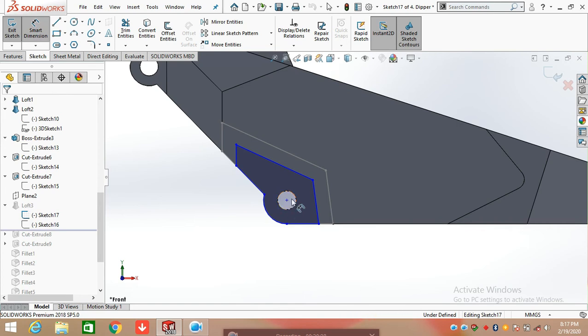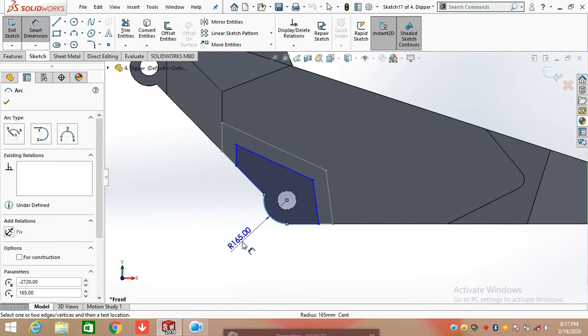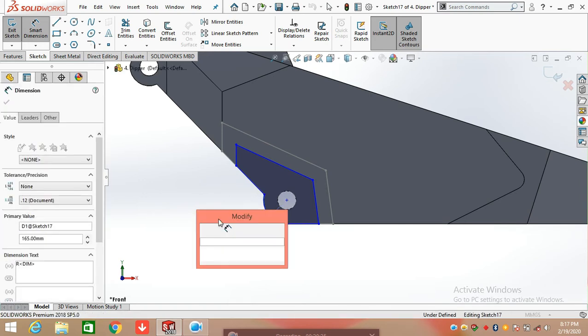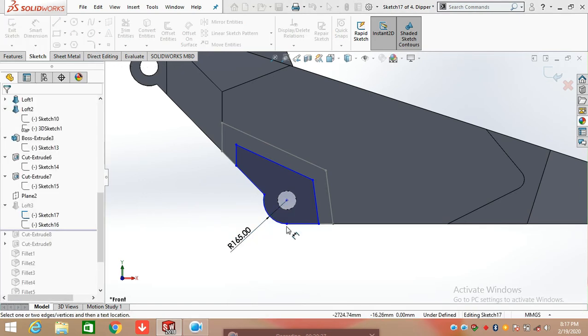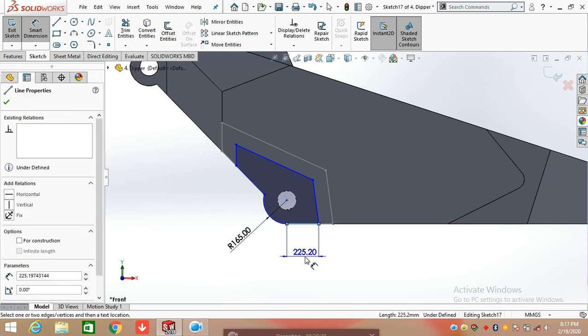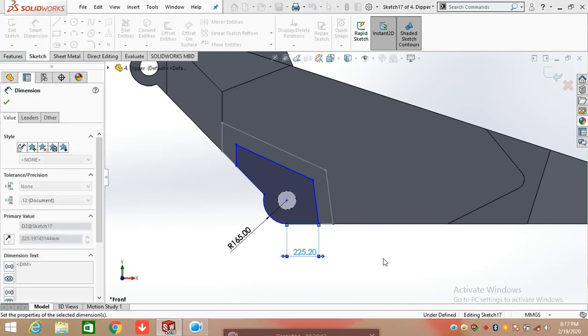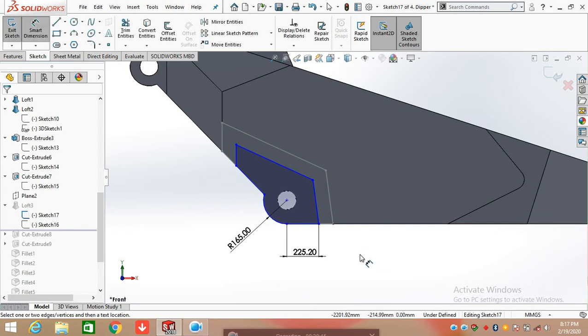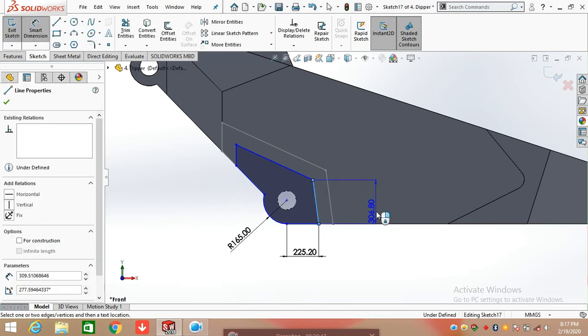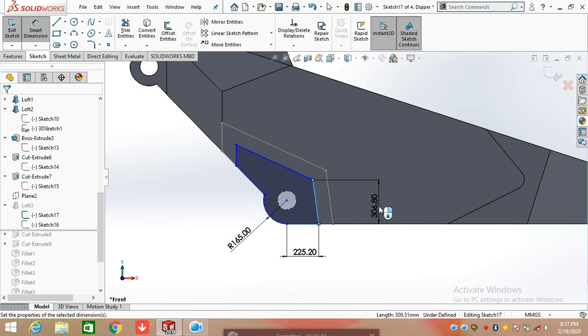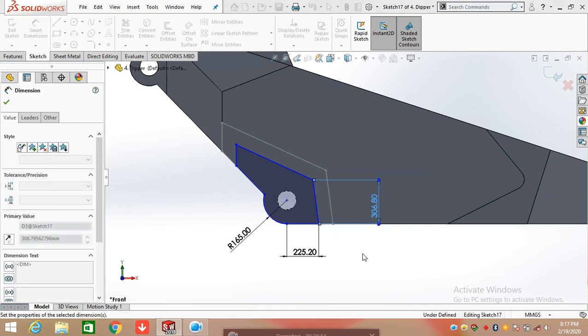So from the previous extrude cut circle, draw an arc from the center point is 165 mm, and click on line command and draw a straight line 225.20 mm, and again draw a line here is 306.80 mm.